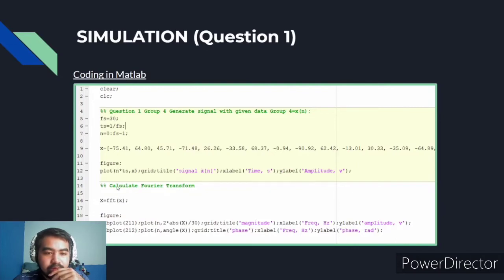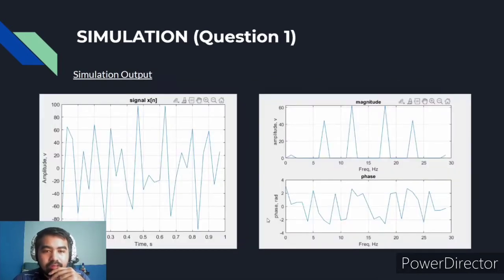Okay, after that we will be calculating using the Fourier transform for the magnitude and also the phase. Okay, so we will use the same command, the figure, and then we will need to plot for the magnitude, which is for the frequency versus amplitude, and then for the phase, for the frequency versus phase. Okay, so this is the result of the first question simulation.